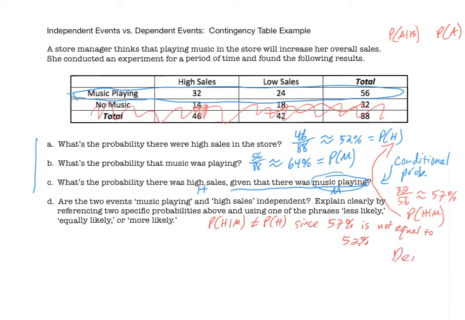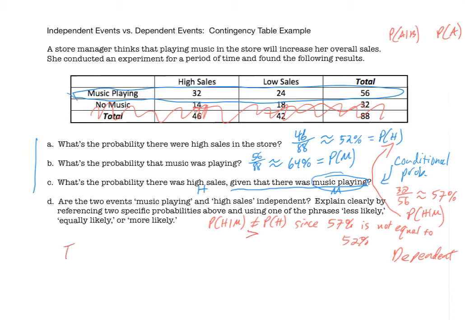So these are dependent events, and now we can write down an explanation that's a bit more specific. We can explain clearly by referencing two specific probabilities above and using one of the phrases less likely, equally likely, or more likely. So technically, the probability of H given M was 5% higher. So that one's the greater one.